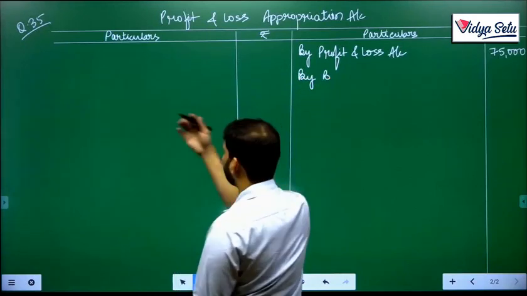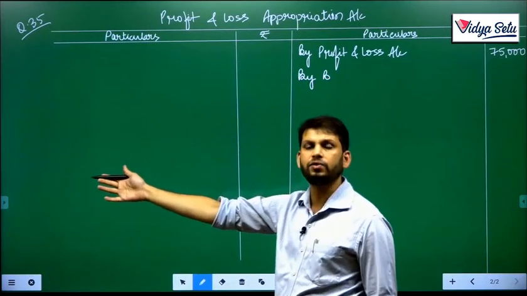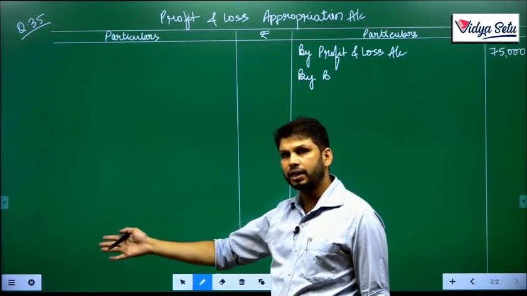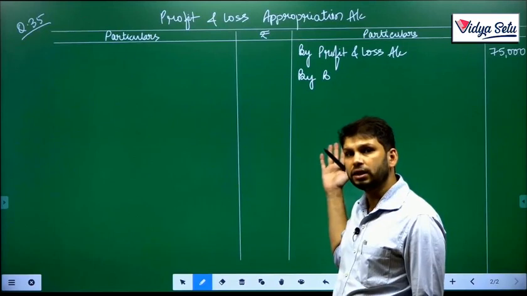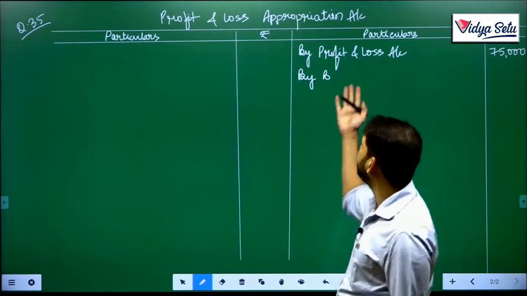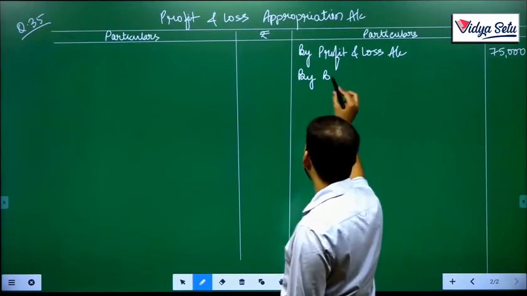See, whenever we give anything to her, her capital is credited. Whenever we give the profits, her capital is getting credited. So this time, when we are taking something from her, her capital will be debited and P&L appropriation will be credited.